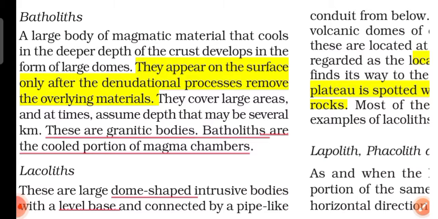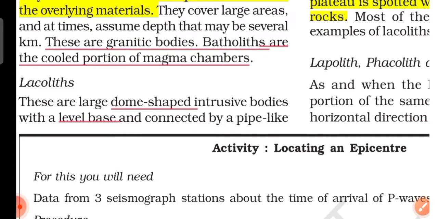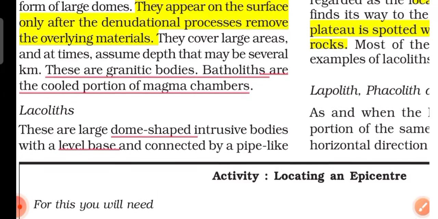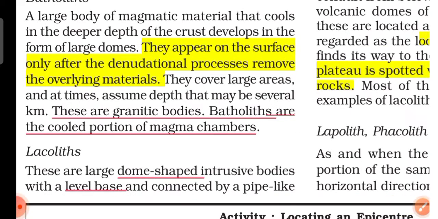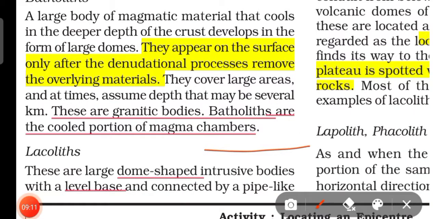Next are laccoliths. These are large dome shaped intrusive bodies with a level base. It means they are dome shaped, but they have a level base, with a pipe connected at the base, like this.